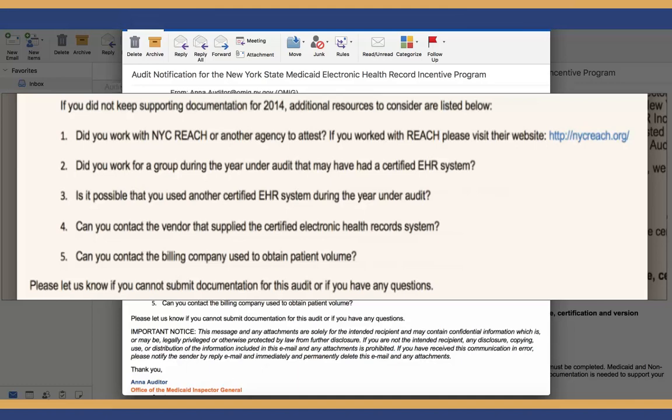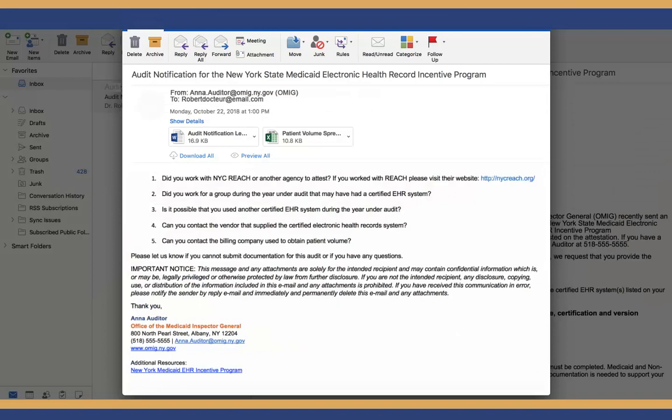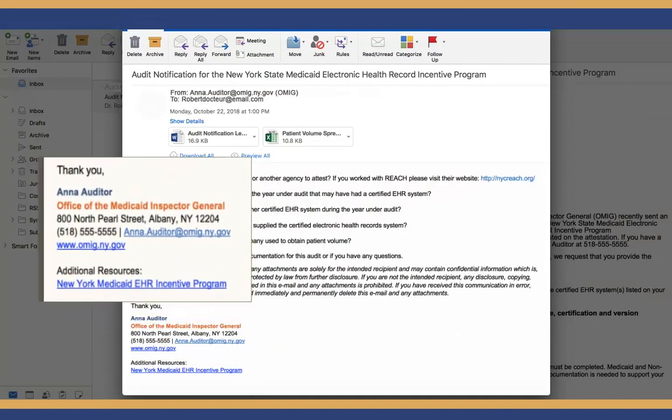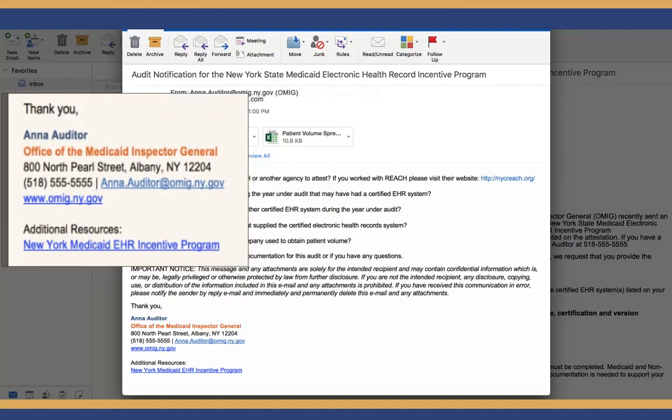If you believe that you are unable to submit any of the required documentation, or if you have questions, reach out to the assigned auditor. The auditor's contact information can be found at the end of the email. You can reach out to the auditor with questions or for guidance about the audit process.